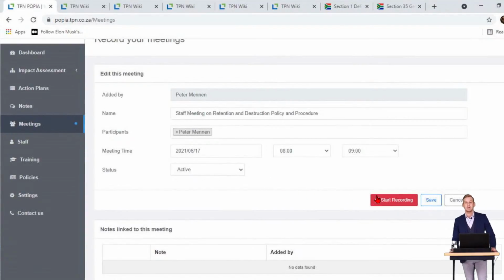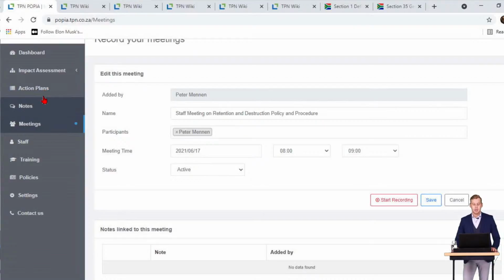Now, once I click the start recording button over here, any new note or action that I go and add during the recording phase will be automatically allocated towards the meeting. So if there's anything that comes up during the meeting that you need to do or make a note on, you can do so directly through the system itself, so that you've obviously got a register of everything that you need to do for POPI compliance.